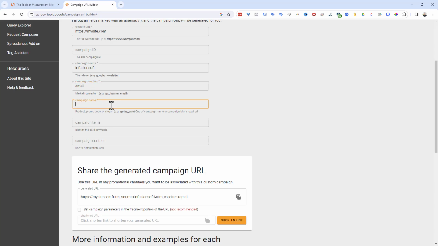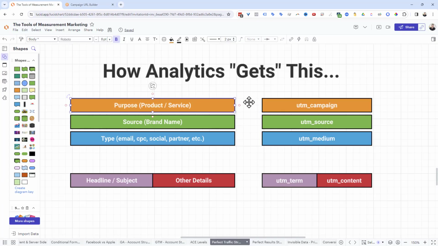So it's email. And then there's the campaign name itself. Now, what is the name? Well, the name is this up here, utm_campaign. And this is really just the purpose of why you were sending traffic in the first place. What's the journey? What's the customer journey? That's how I think about it. What's the funnel they're going through? Keep it kind of basic and simple.